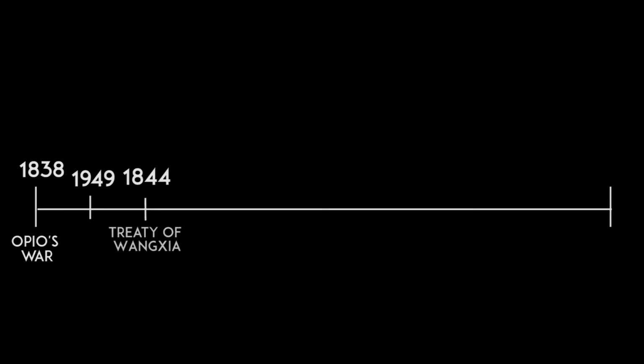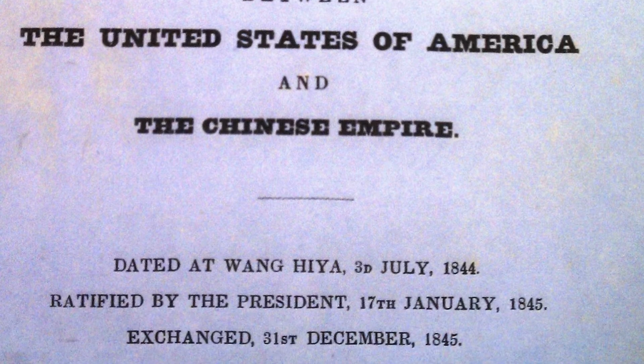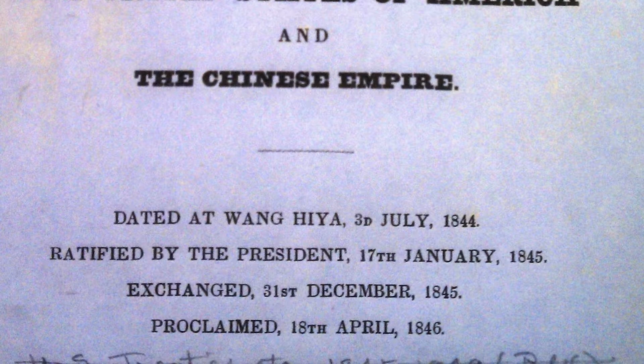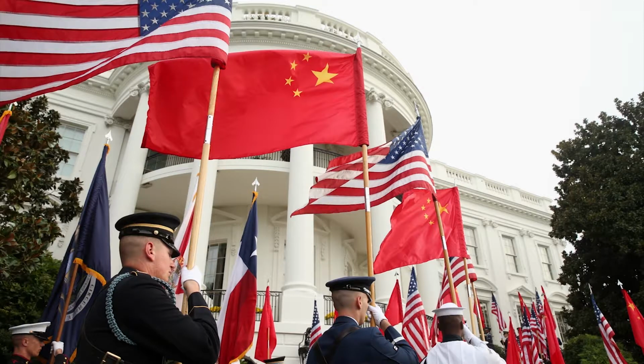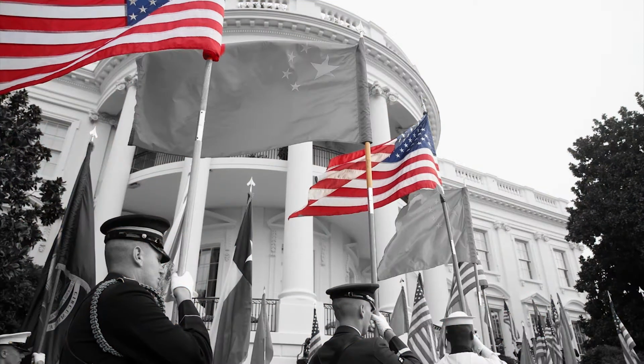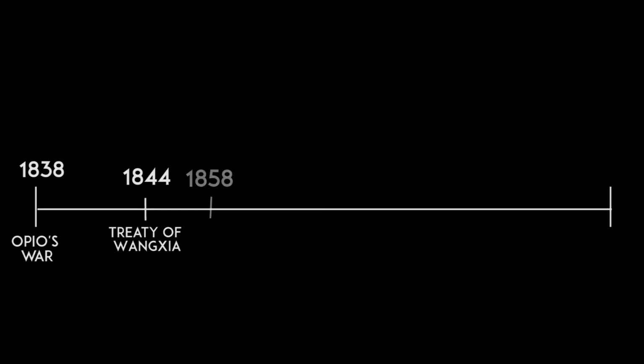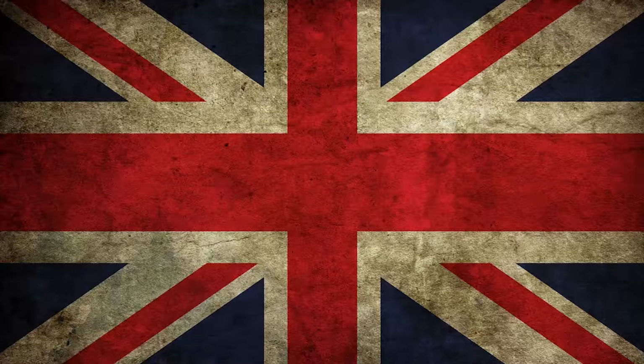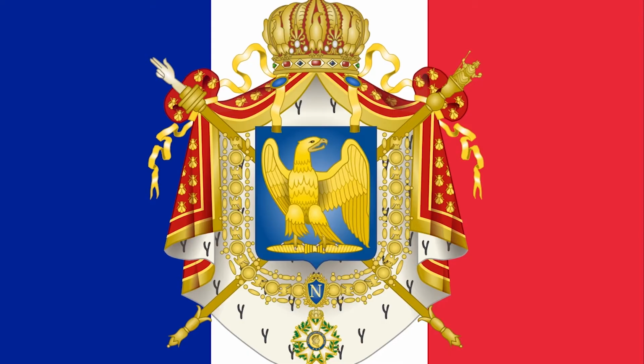In 1844, the relations of the United States and China began under the Treaty of Guangzhou. The aim of the deal was to assure the trade rights to the United States in the Chinese land, but Chinese rights were not covered. The following treaty that China signed was in 1858, which forced China to open ports to the United States, the United Kingdom, Qing Russia, and the Second French Empire.